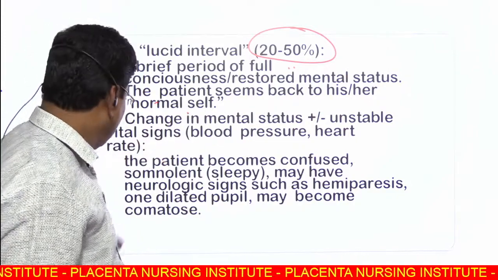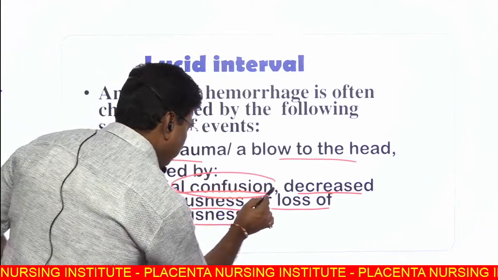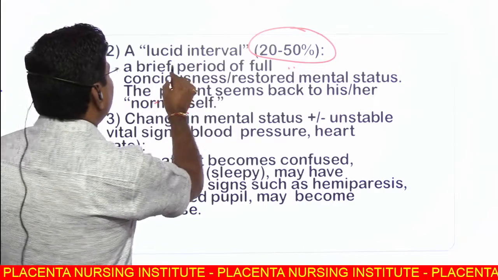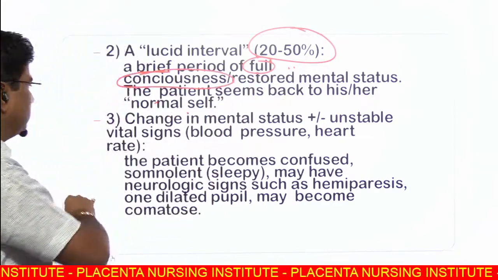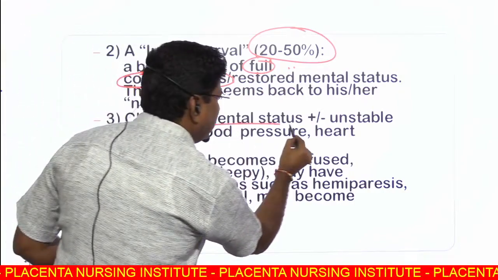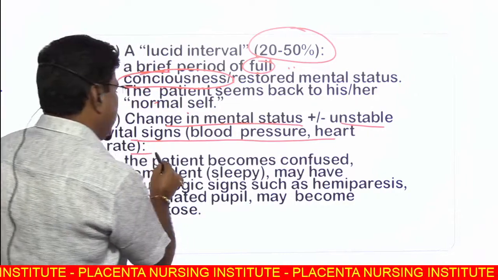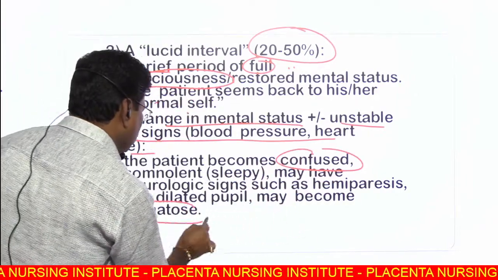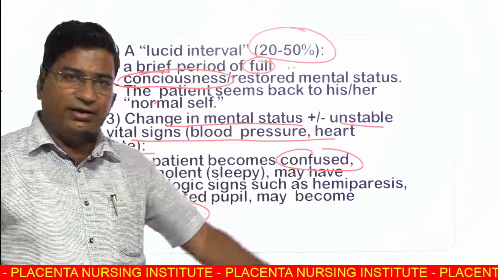Previously, first is initial confusion, then second is full consciousness, the patient fully conscious again, and third is a change in mental status, again with unstable vital signs, BP, and heart rate, and then the patient becomes confused again and then comatose. This sequence of three events is known as lucid interval.